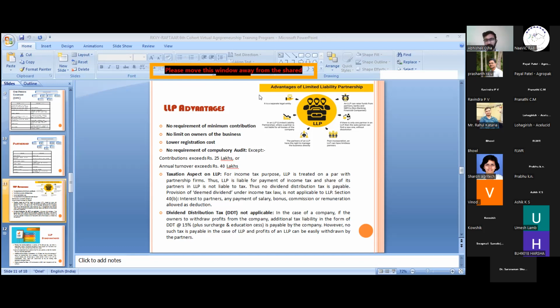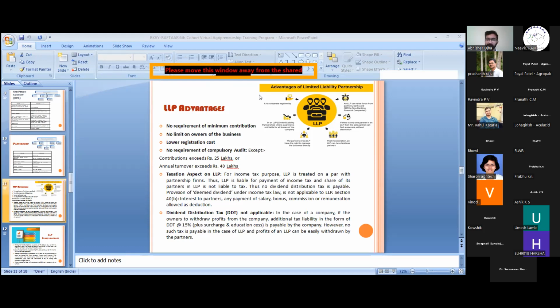As compared to the partnership, where we have limits on the partners of the business, in an LLP there is no limit. You can add as many partners as you want in an LLP. The registration cost is a little bit lower as compared to the company.